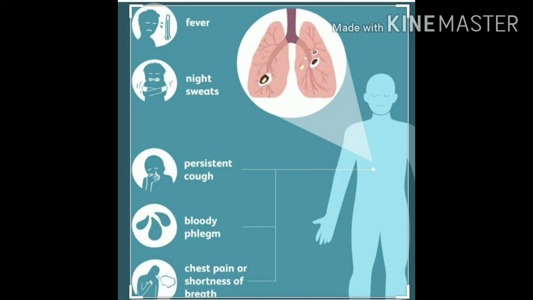This TB is caused by bacteria. We call it Mycobacterium tuberculosis. It spreads by physical contact.